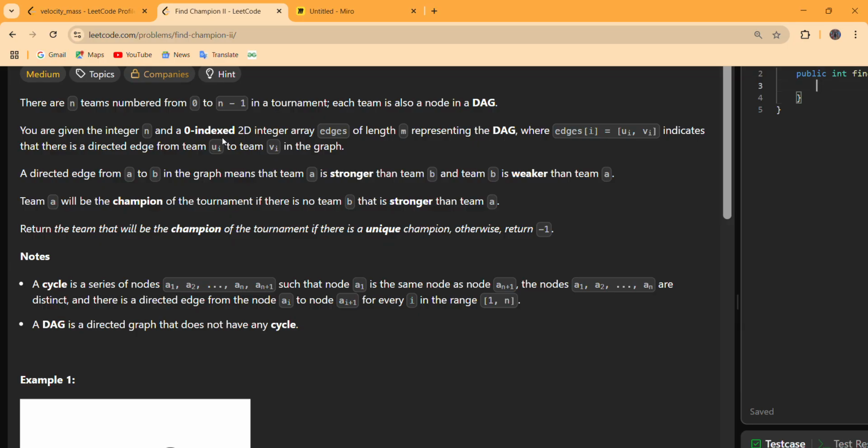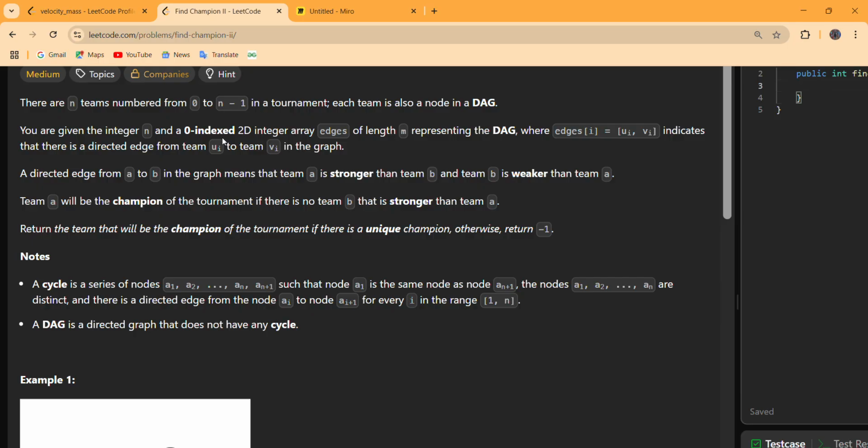A directed edge from A towards B states that A is stronger than B, or vice versa, that B is weaker than team A. And team A will be the champion of the tournament if there is no team B that is stronger than this team A. And we have to return the champion of the tournament if the champion is unique, otherwise we have to return -1.